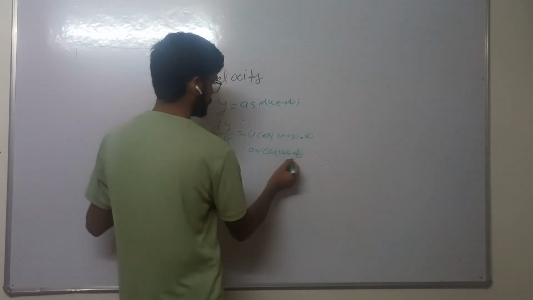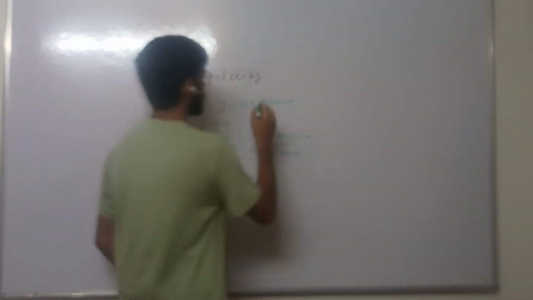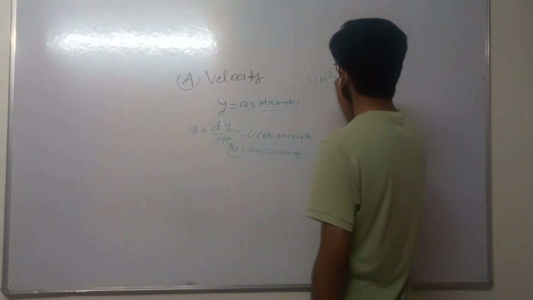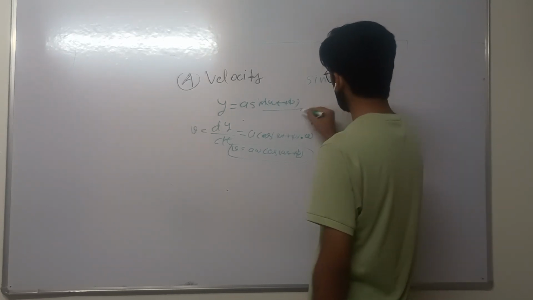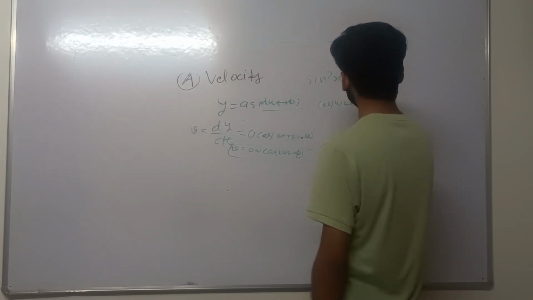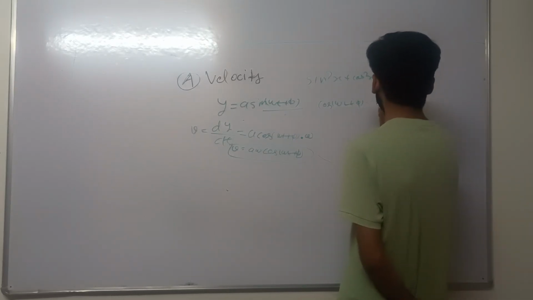Okay, so we have this equation. We know that sin square x plus cos square x equals 1. If we find cos(omega t plus phi) with the help of this equation, we find that it equals the square root of 1 minus y square by a square.